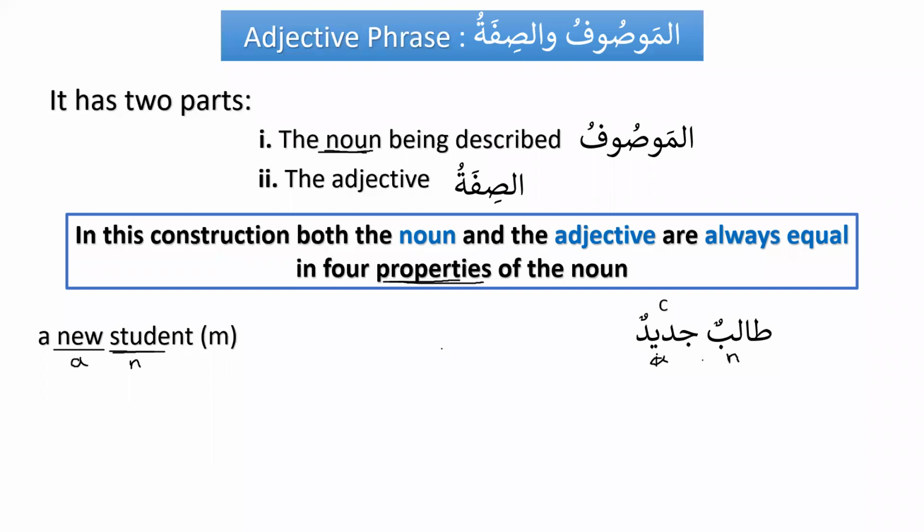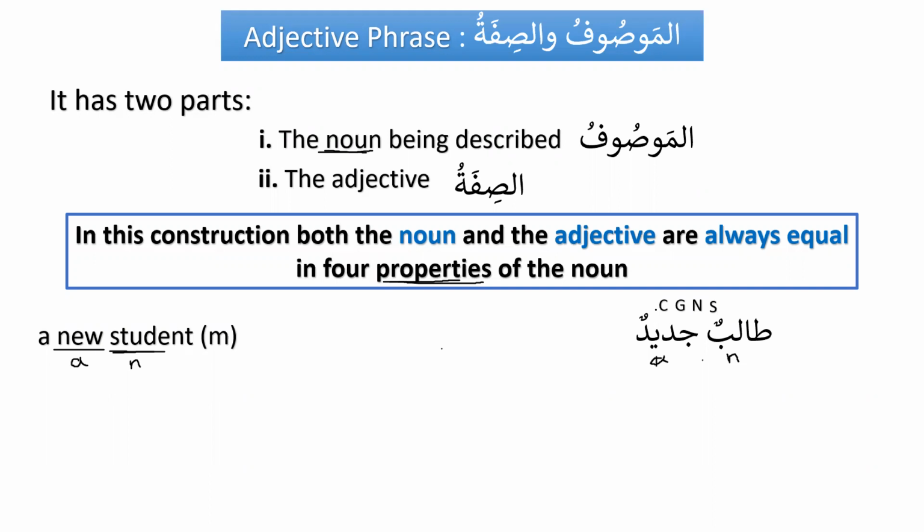Then the second one is the gender. Talibun, is it masculine or feminine? Masculine. Okay, and jadidun is also masculine. So the second check is gender. The third one is number. Talibun is mufrad, singular or plural? Mufrad, singular. And jadidun is also singular. And the last one is the status, i'rab. So is it marfu, mansub, or majroor? This is marfu. Okay, excellent.